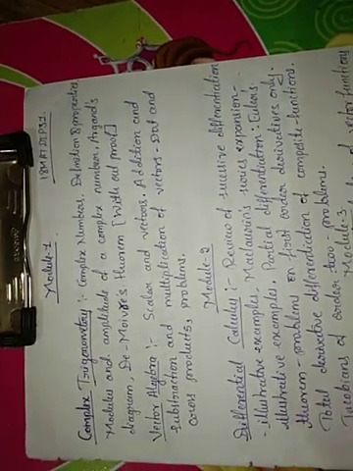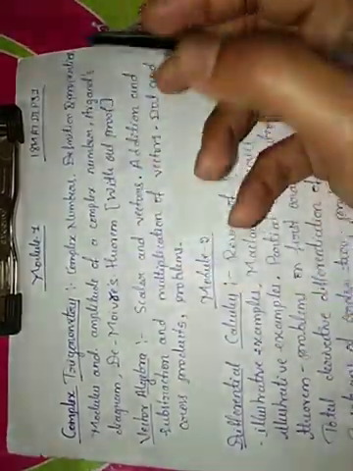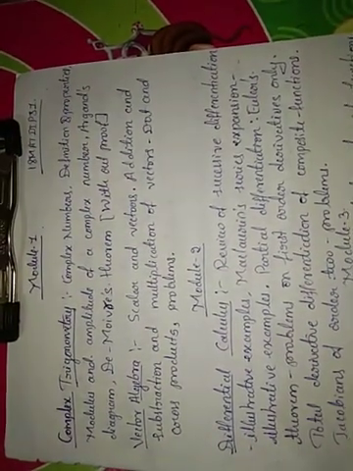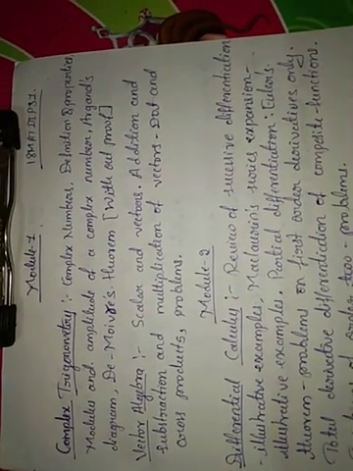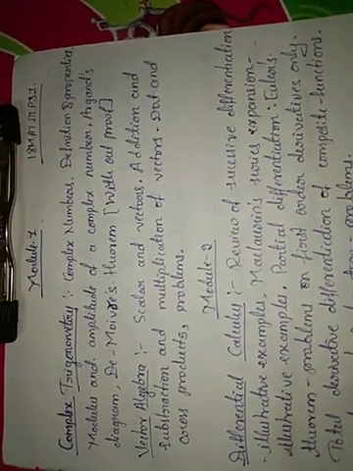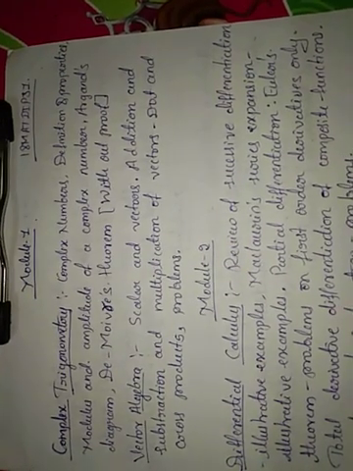In this session, we are going to discuss the topics of your 18 Math Dip 131, meaning the syllabus of your Dip Math syllabus of the M1 here. So in that, the first module we have is complex trigonometry. In the complex trigonometry, we have the topics complex numbers, definition and properties, and modulus and amplitude of the complex number, Argand's diagrams and De Moivre's theorem without a proof. So De Moivre's theorem will be asked only without a proof. We have problems on De Moivre's theorem and the statement of the theorem.